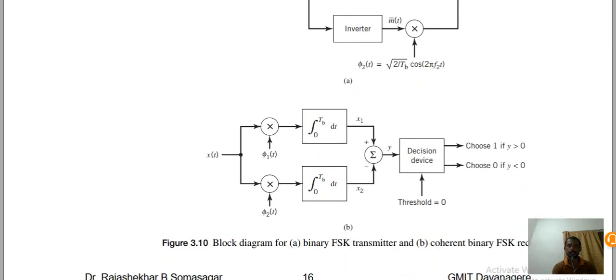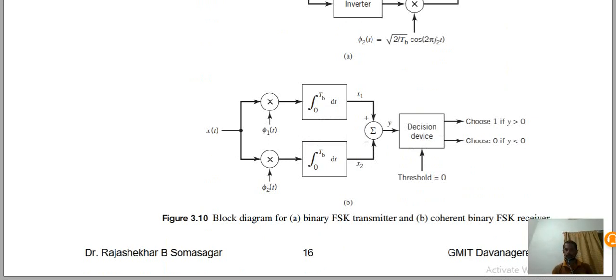The second block diagram is the coherent detector, or receiver. The received signal is given to two product modulators, and each modulator consists of the oscillator frequencies f1 and f2, that is phi1(t) and phi2(t).